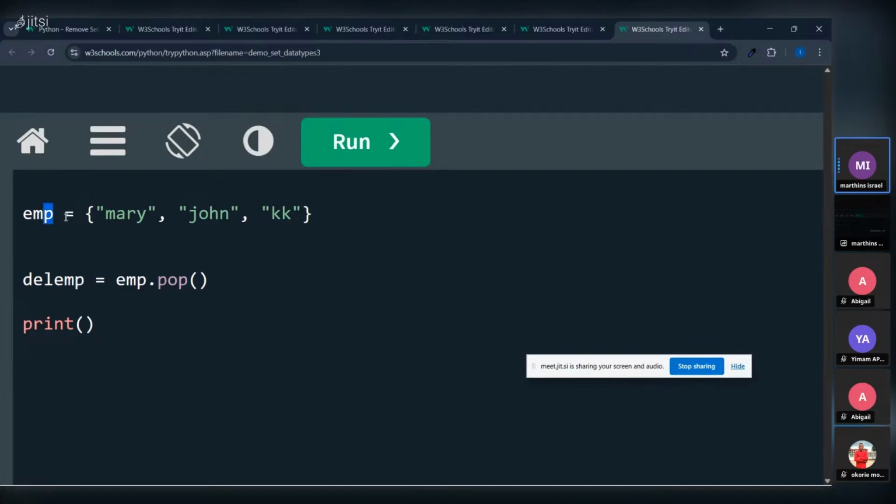If we call the other variable, it will display only the remaining items. So to delete, we created a variable called delete emp and gave it the value emp dot pop. So if we print now, we call that variable.